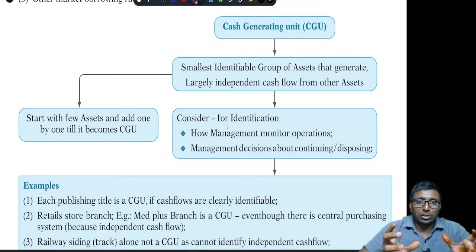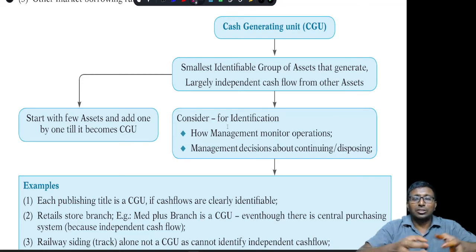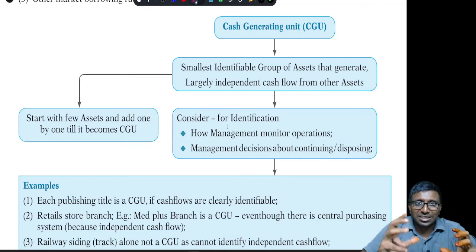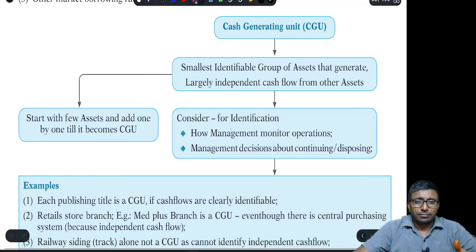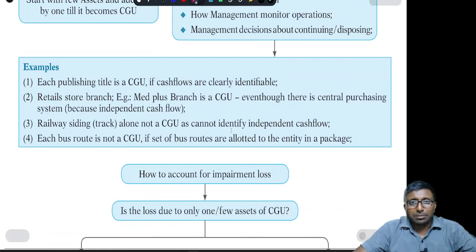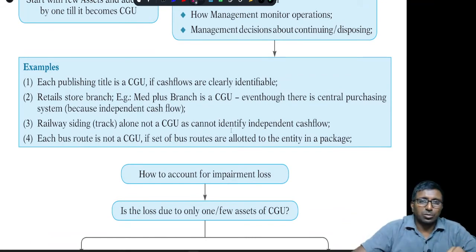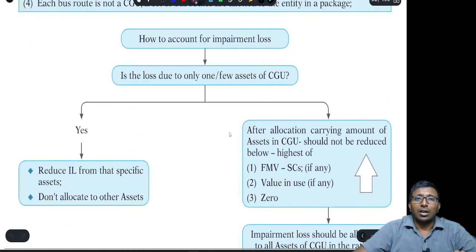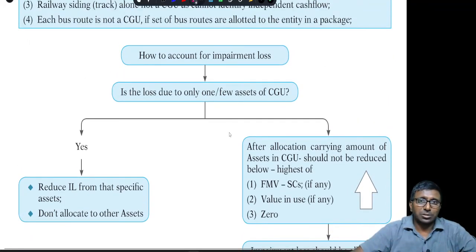You have to prove this. You should start with a small group of assets and start adding, and at the level at which you are able to generate independent cash flows without considering any other business, that is going to be considered as CGU. So one company may have one CGU or more than one CGU, that is possible, and that is a decision to be made.